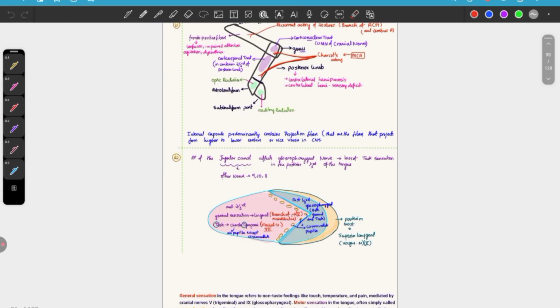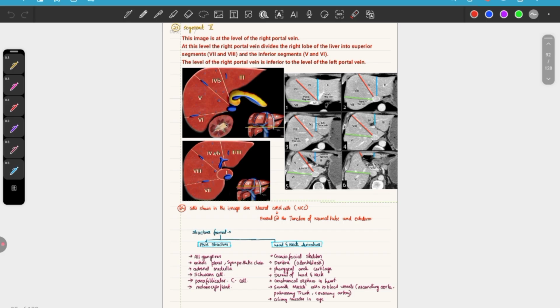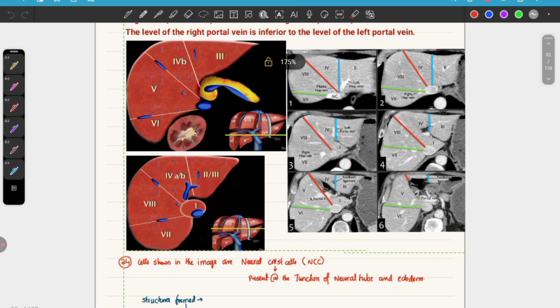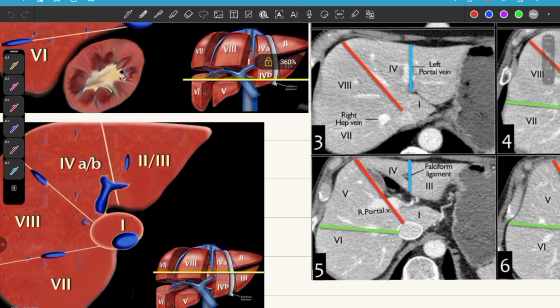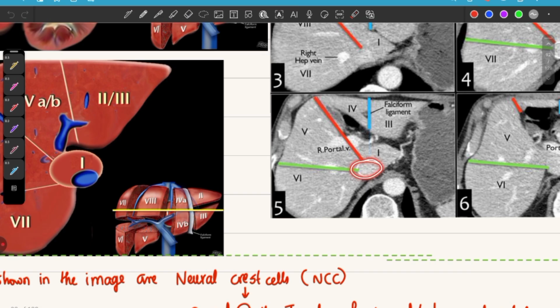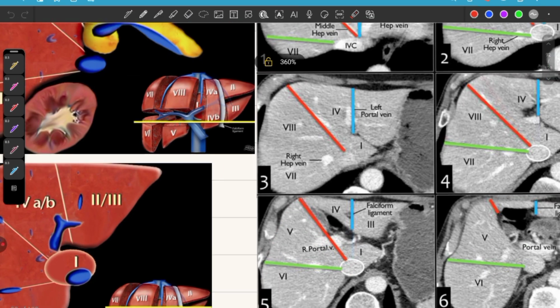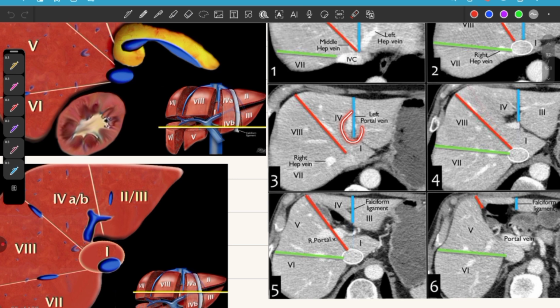Okay, let me show you the pictures, but don't bang your head on this question. See, this was the cut section they have taken. So this is the fifth segment. You can see here also, this is the portal vein. Here this is the fifth one. But after dividing, see here the white structure you can see, right? These are where the portal vein has divided, left portal vein. Okay.